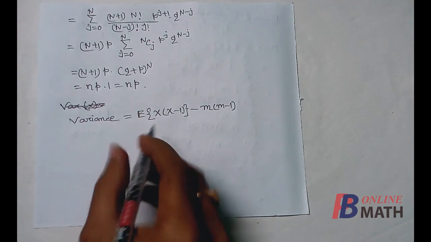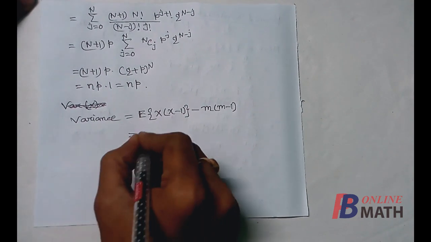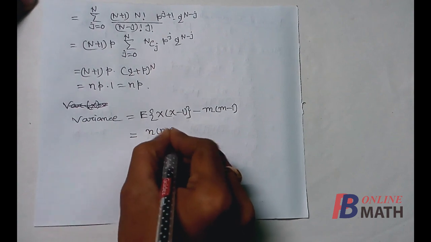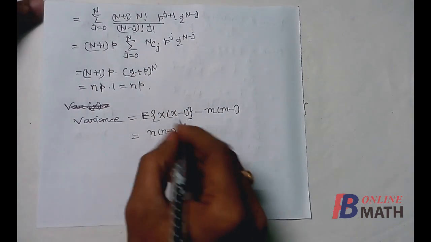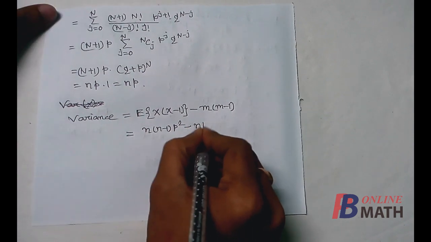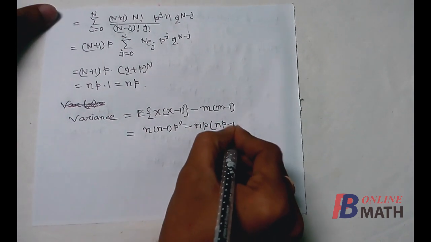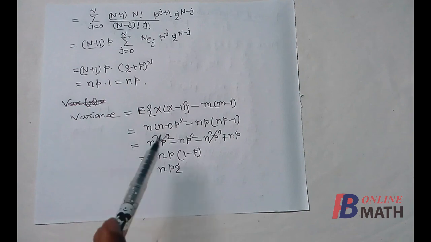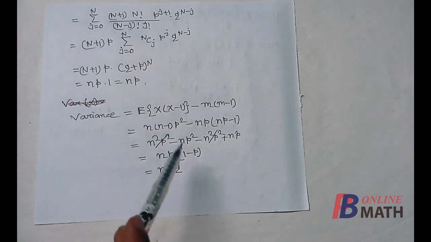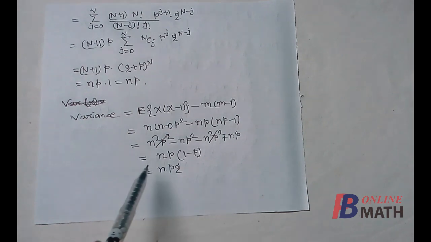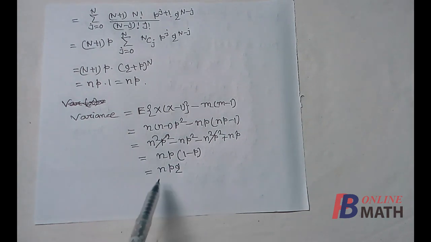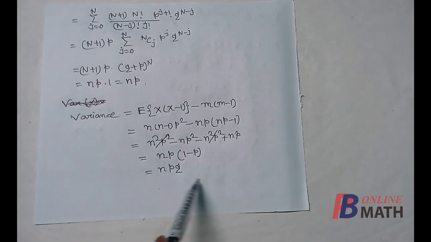Now this is the variance, and we have already obtained that this is equal to n into n minus 1 into p square, and m is the mean and mean is np, so it is np multiplied by np minus 1. If we simplify this, we shall find that this is equal to np into 1 minus p, and 1 minus p equal to q, so this is npq. So this is the variance.